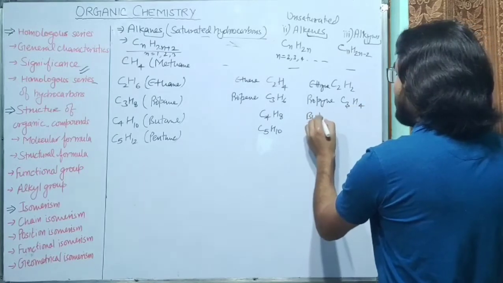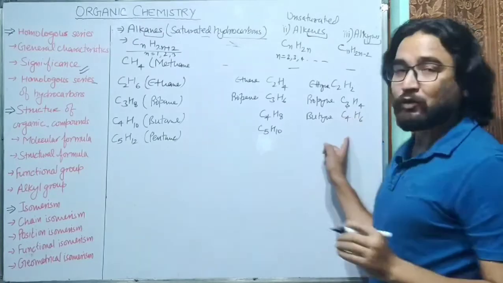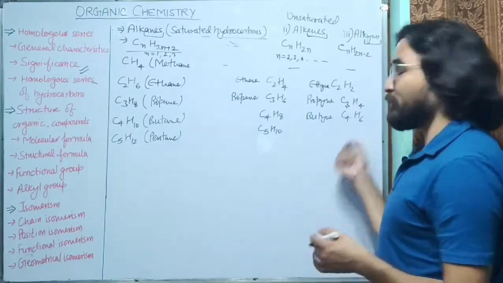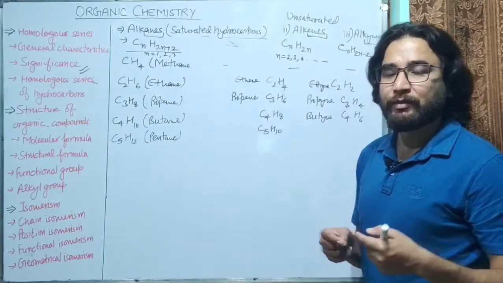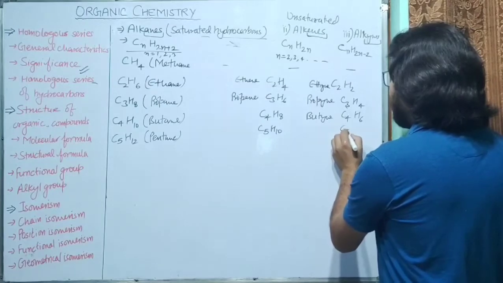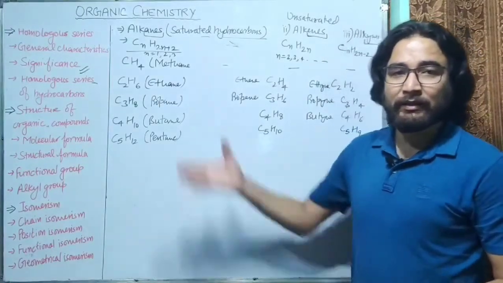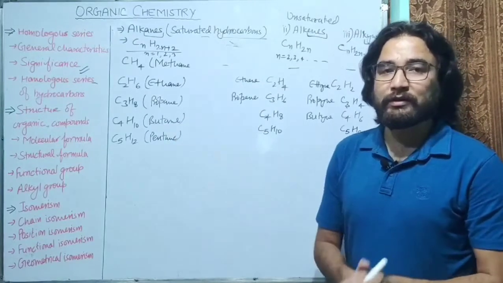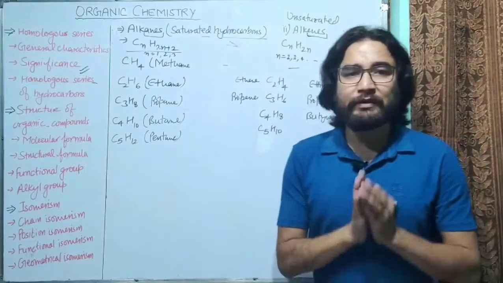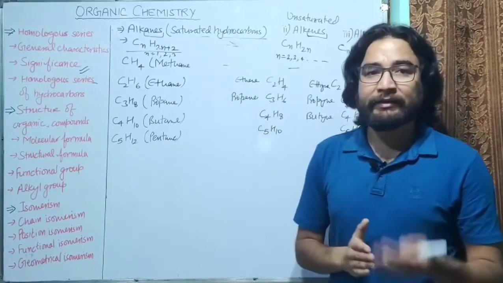Then butyne will be C4H6. So the number of hydrogen atoms is 2 less than twice the number of carbon atoms. Now we will have pentyne, that will be C5H8 and so on. So you can see there are a few homologous series: alkanes, alkenes and alkynes. We will discuss these homologous series later in detail.